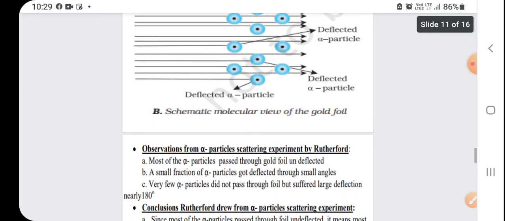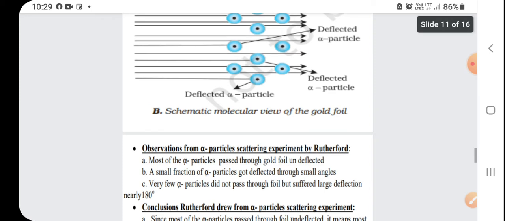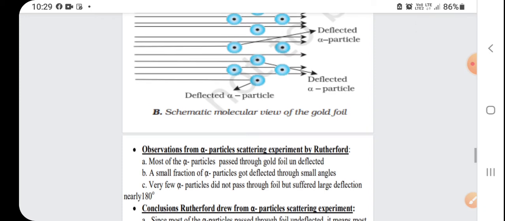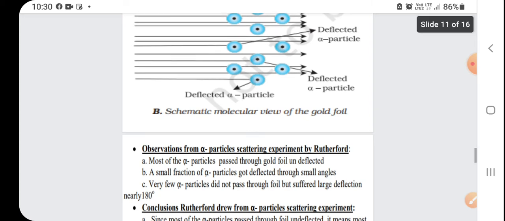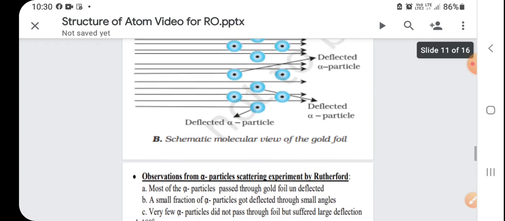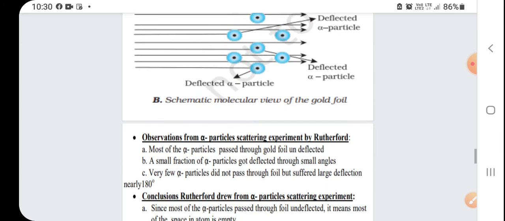And the second one is that a small fraction of alpha particles got deflected through a small angle, and very few alpha particles, on average 1 in 20,000, did not pass through the foil but were reflected back. Okay, so on the basis of these observations, conclusions are there.